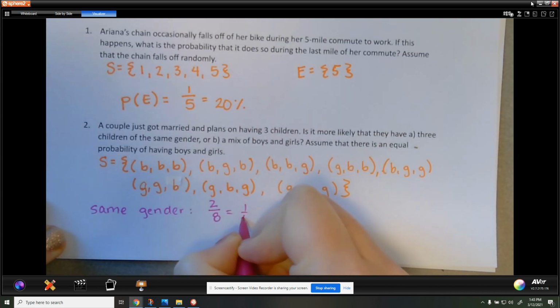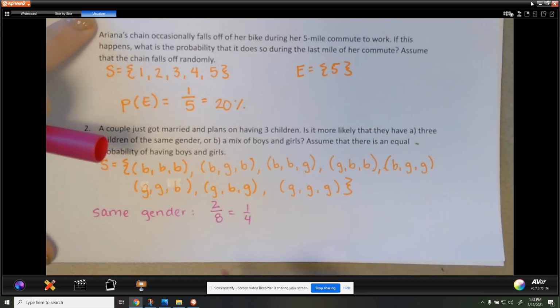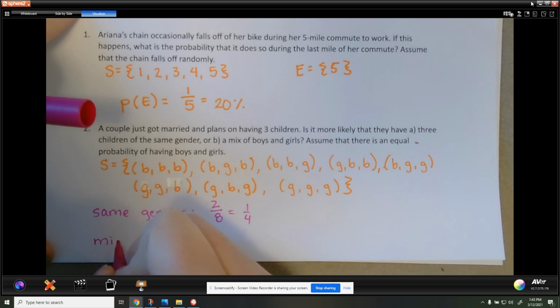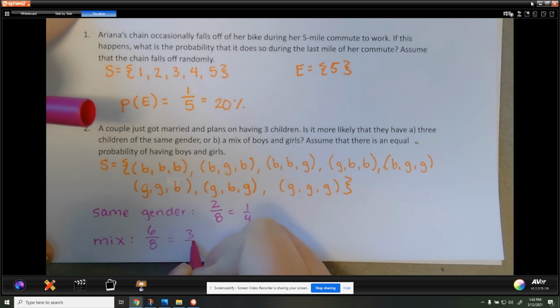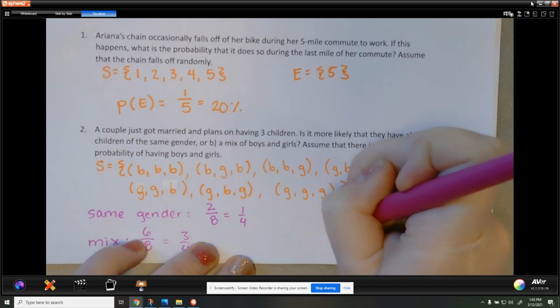So 1 in 4 chance, okay, of having the same gender. Or we could have a mix of boys and girls, and it doesn't specify what type of mix. So we could have 6 possibilities of that, which would be 3/4 chance. So which is more likely? A mix.